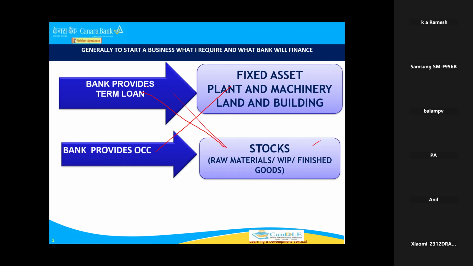A first-time borrower will take 5 lakhs for stock. The business will grow to 10 lakhs, 50 lakhs, 1 crore. By the time of 30 years, if a businessman is with you, in the initial stage he might have taken 5 lakhs, and now he might be enjoying a 1 crore limit from you. So some customers always think that my liability should go down. For example, if I have taken 10 lakhs working capital, it should go down to 2 lakhs, 3 lakhs, like that. Every month I will pay, sir. Then the only option available is a term loan, and that's the reason he always asks for it.